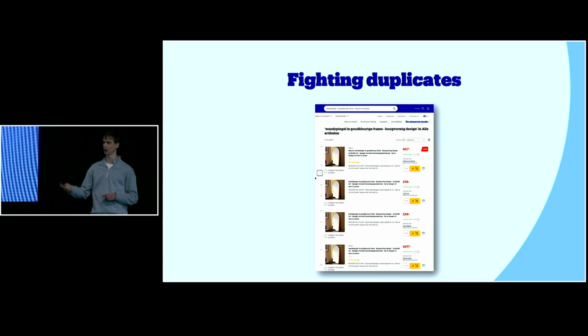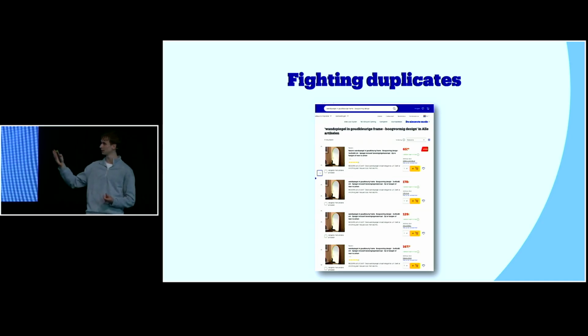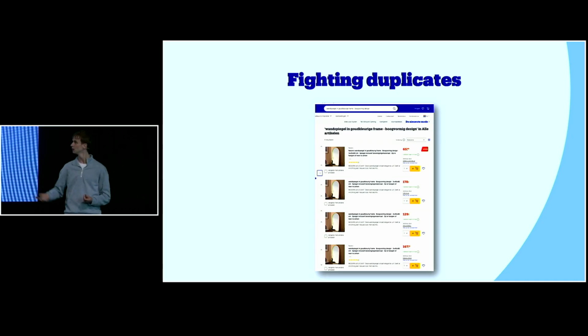So currently we are already in the process of removing or merging these, because then our platform can really operate how it should, right? They have offer pressure, they are competing for the same buy box, and that's exactly what we want for Bol.